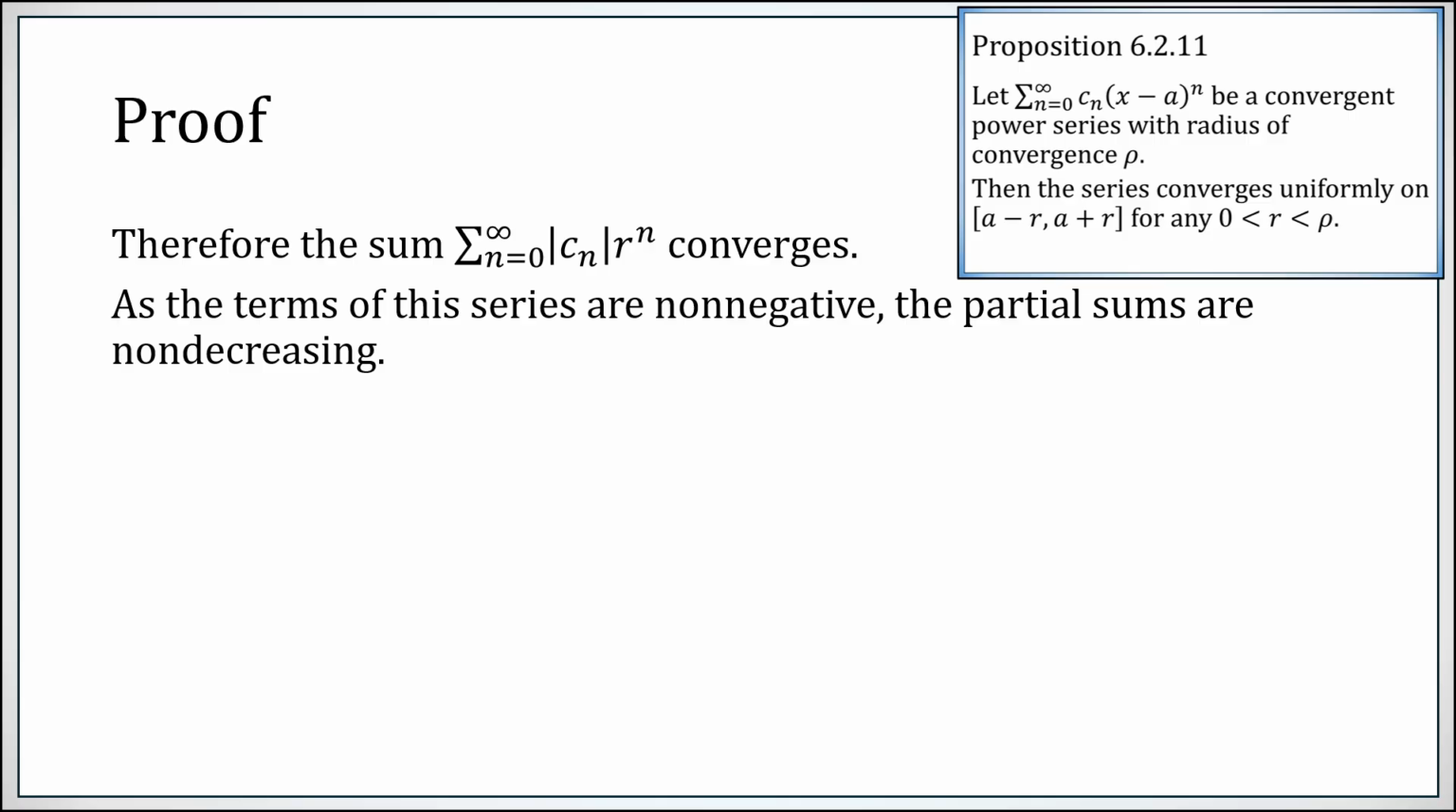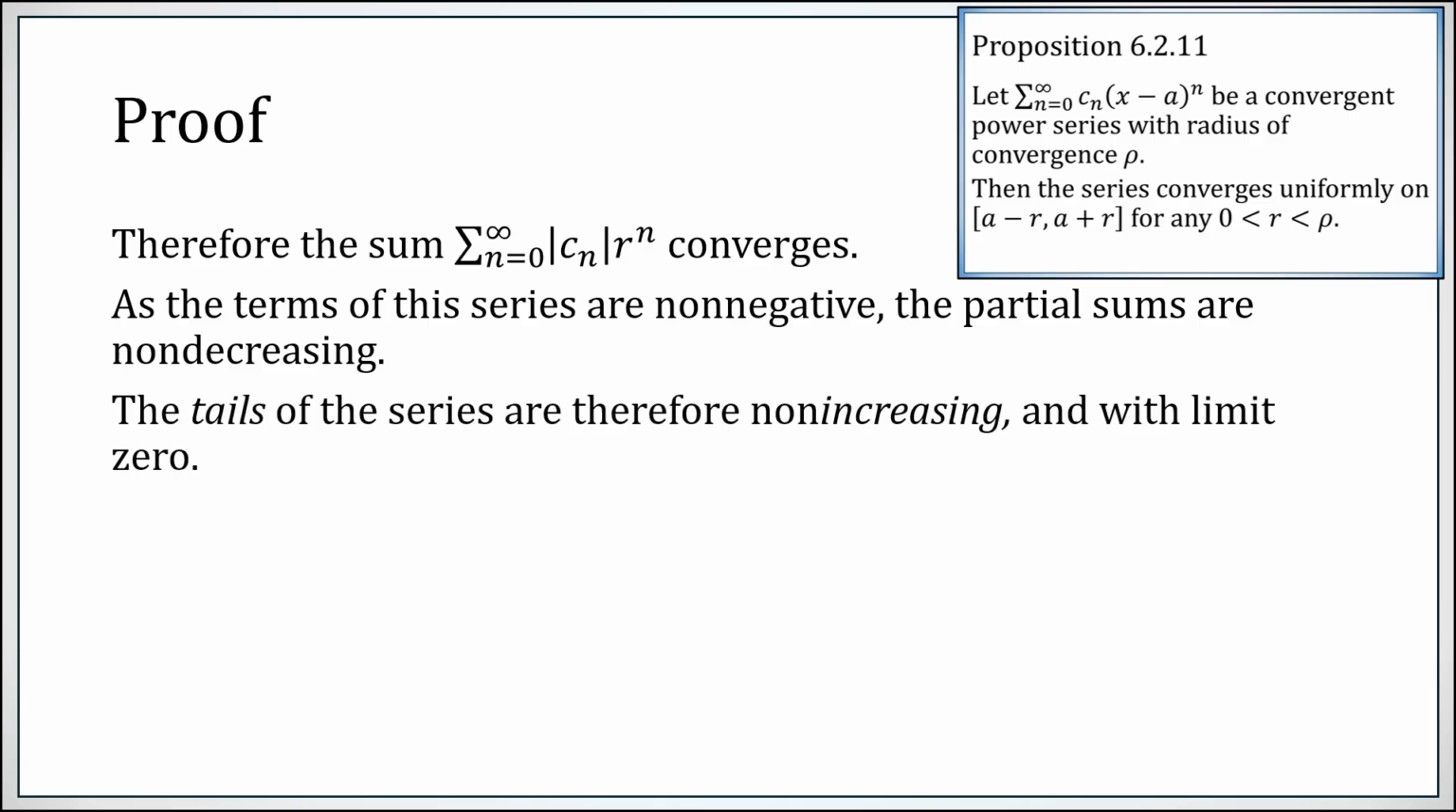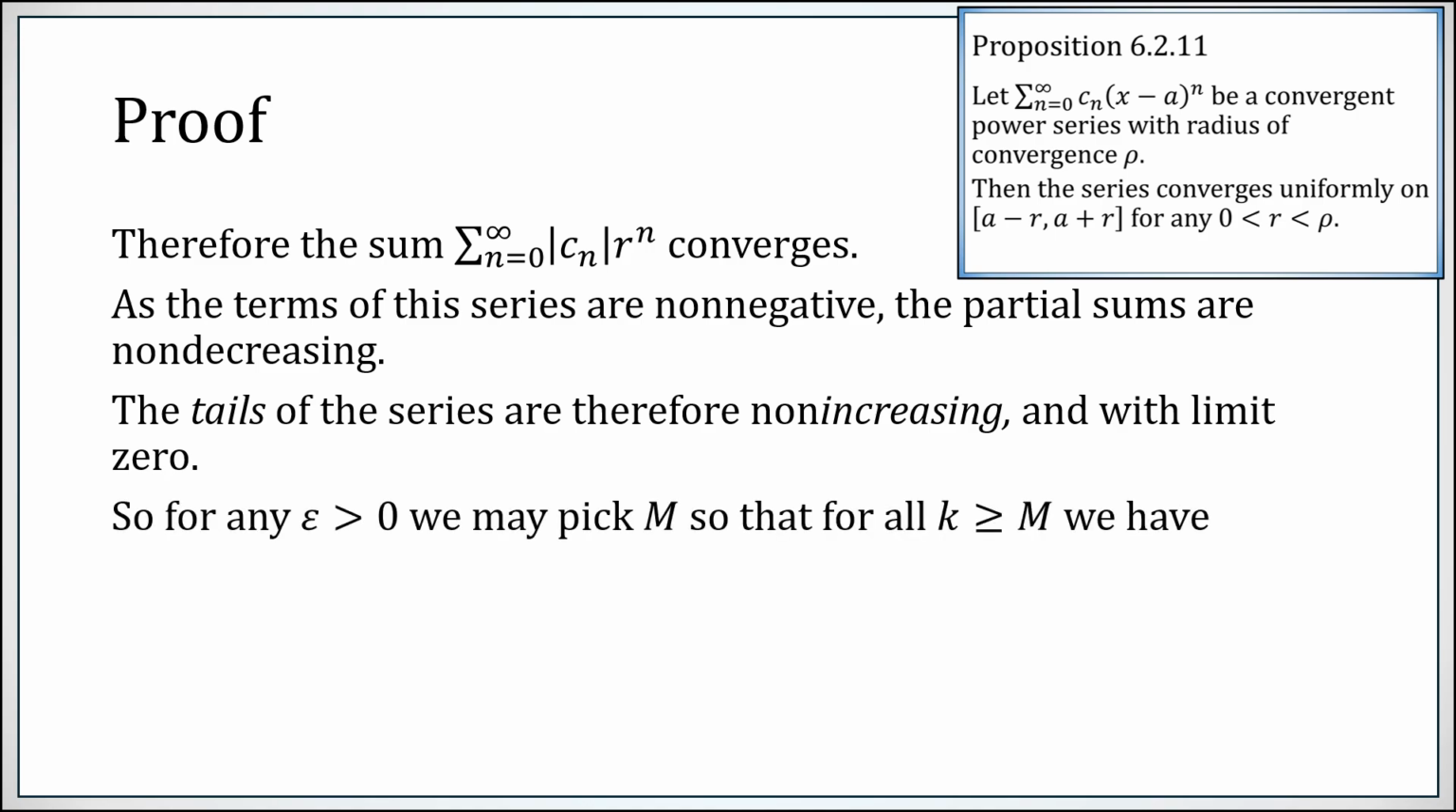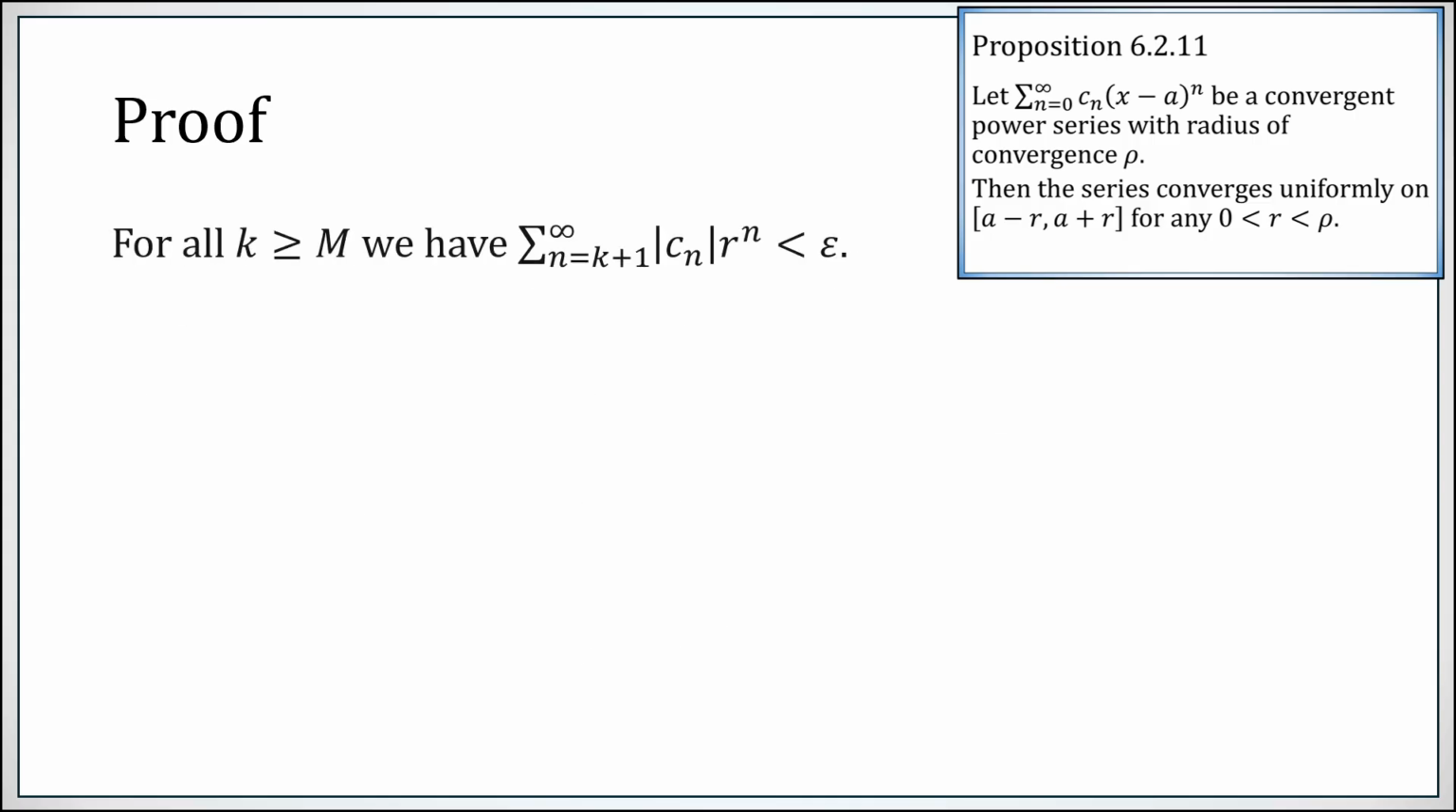Since each individual term of the power series is not negative, the partial sums of the power series are not decreasing. Therefore, the tails of the power series are not increasing. If you go from one tail to the next, you remove a single term like this, and you can only go down. You are not increasing. Also, the tails must have limit 0 because the power series converges. So the tails of the power series are decreasing monotonically with limit 0. Therefore, for any epsilon, for sufficiently large index, we have that the tail is less than epsilon. Our power series has tails which are less than epsilon.